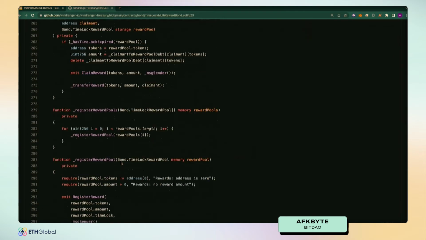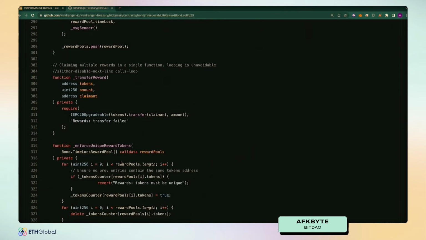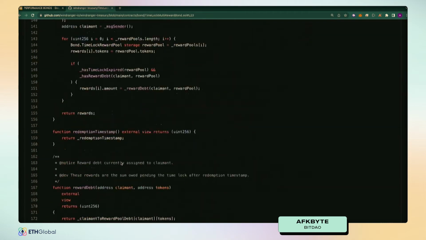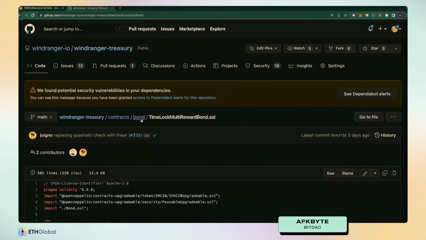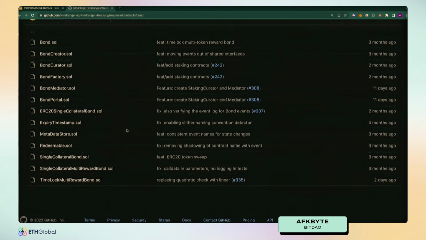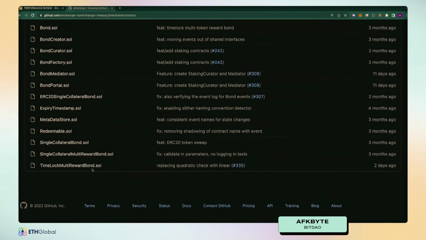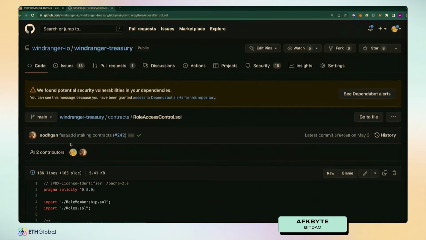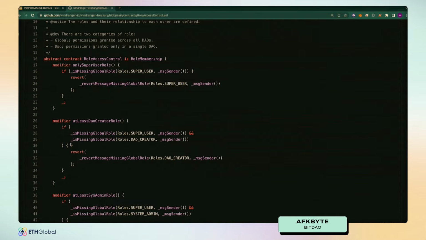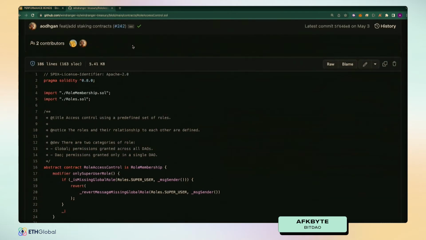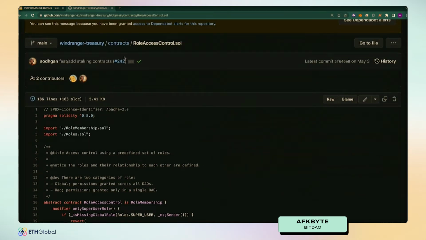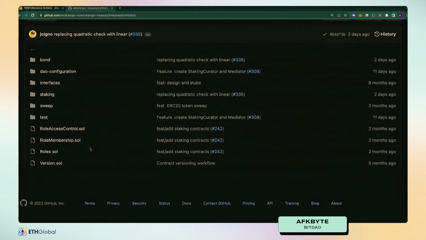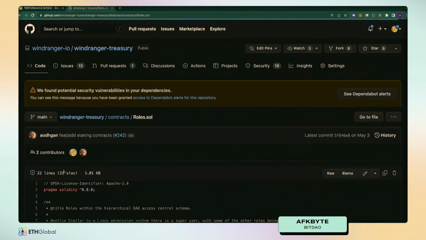Something that I do find a bit more interesting within this is the permissioning system that we have in place. If we step out a little bit, we also have pretty cool role access control on a DAO level for who is able to control each of these pools and so on and so forth, because we're deploying these pools on a per DAO basis. So I'm actually going to go into one of the contracts where we store all of these roles, which is in the roles contract over here.